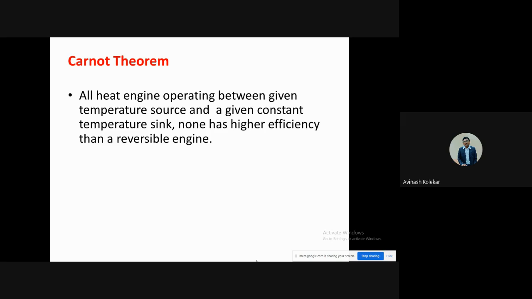What is the meaning of that? The meaning of this theorem is that you will get the maximum efficiency if you have the reversible engine. Reversible engine means one in which the processes occur in a reversible manner. That is what the Carnot theorem says.